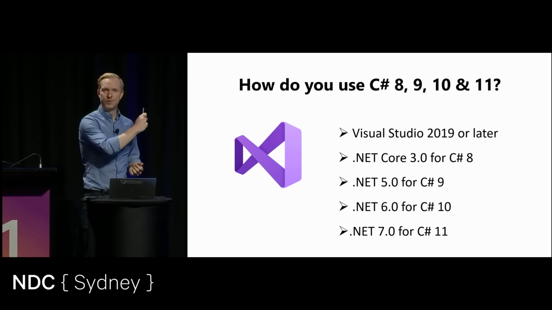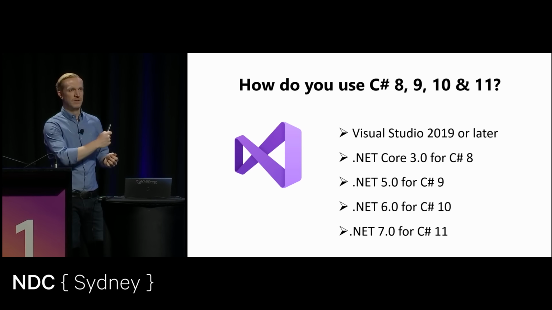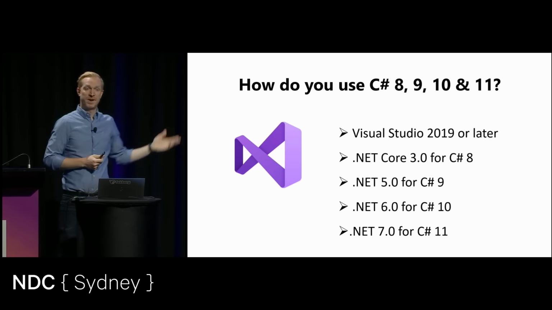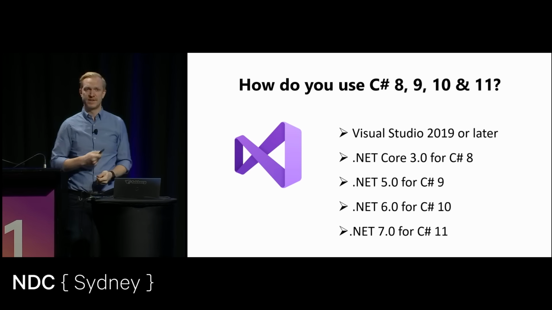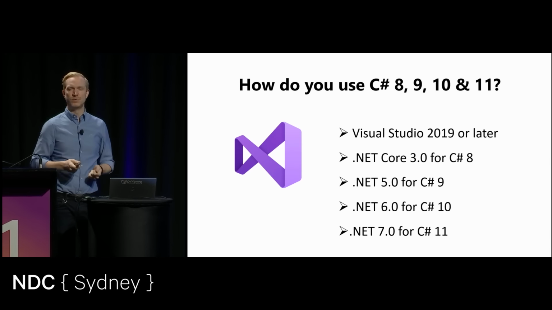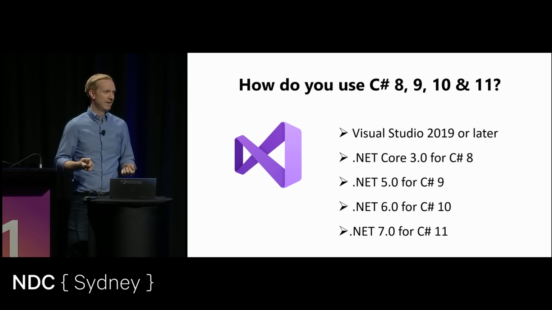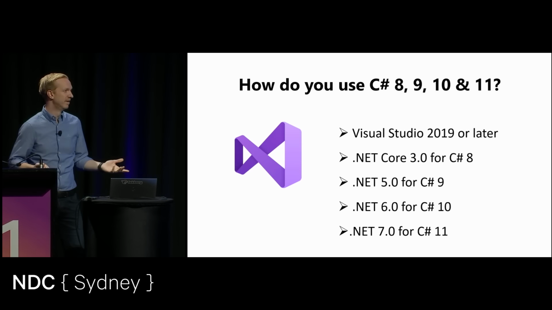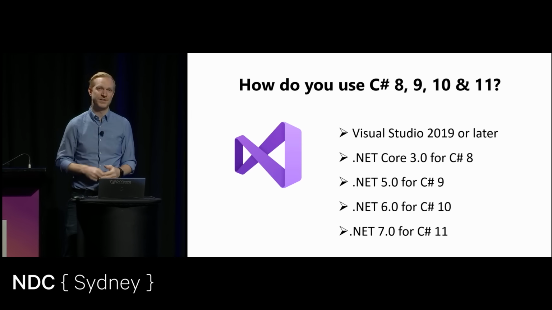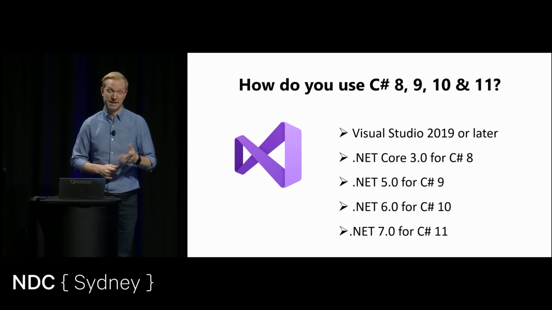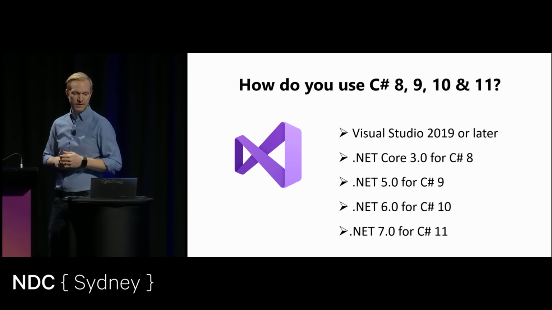But this is the supported structure. So it's supported to run C# 10 on .NET 6. But I've had a .NET Framework project where I just enable a newer version of the language. And as long as I don't use any runtime components, the compiler will still compile code that would have worked with C# 1. It's just all compiler magic, unless it depends on a newer version of the runtime. And if it does, the compiler will tell you.